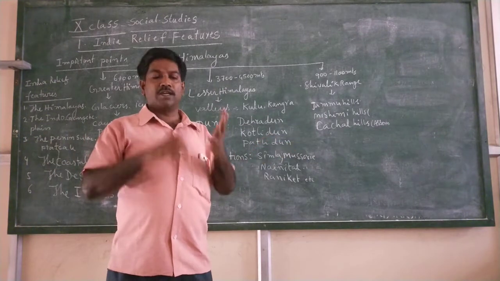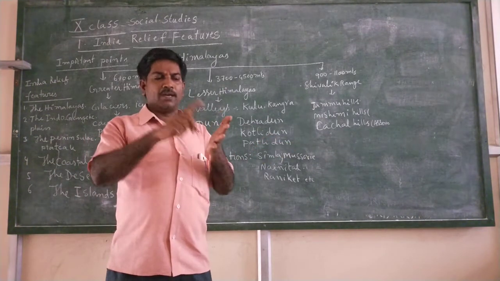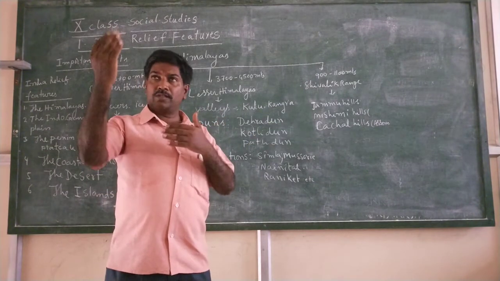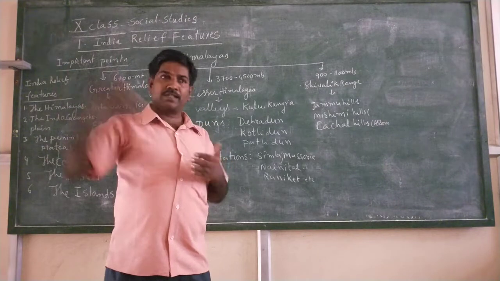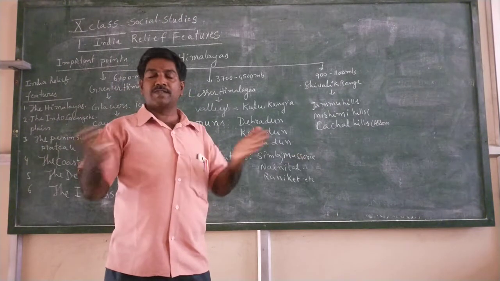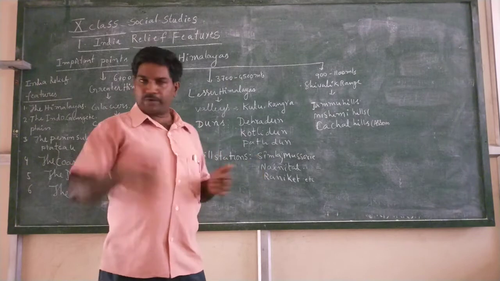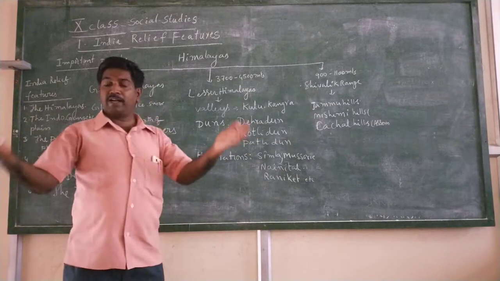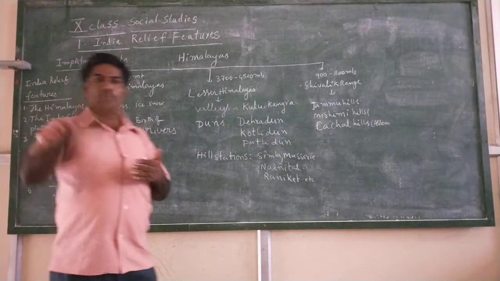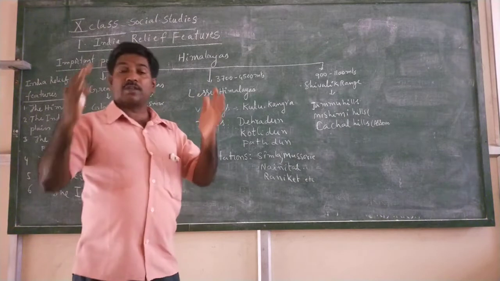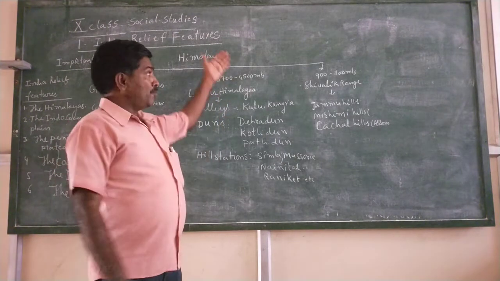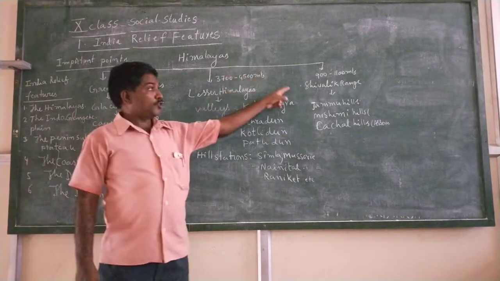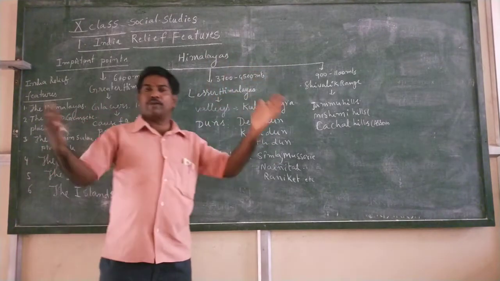Everybody will think about rivers, mountains and plateaus, plains, deserts, volcanoes and series of different ranges of hills, mountains and all the things we discuss here from the Indian point of view. First of all, we talk about India is a subcontinent. We know very well India is a subcontinent. In this subcontinent, what are the important features? From Jammu Kashmir to Kanyakumari and from Arunachal Pradesh to Gujarat, we discuss a number of things.